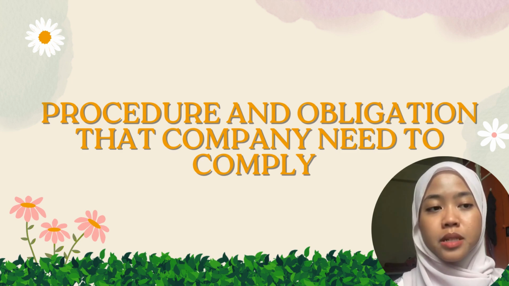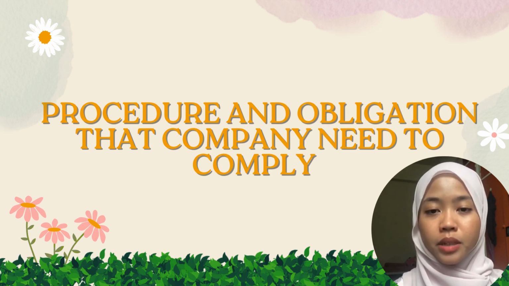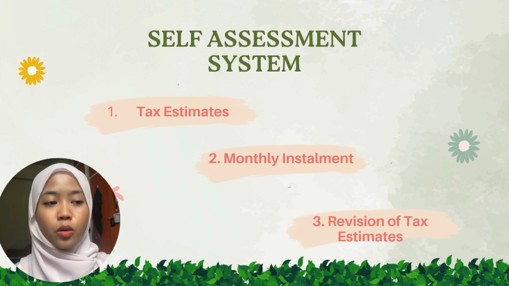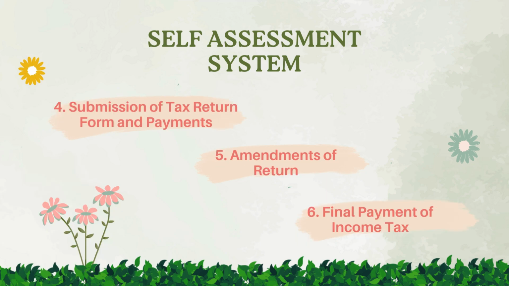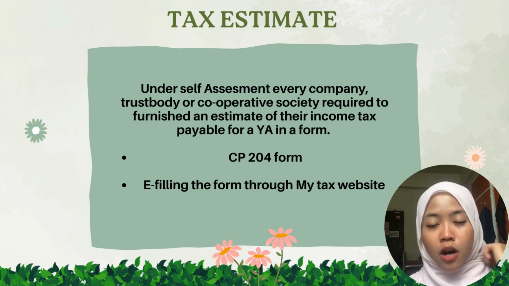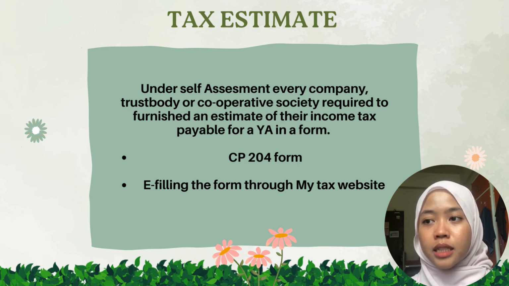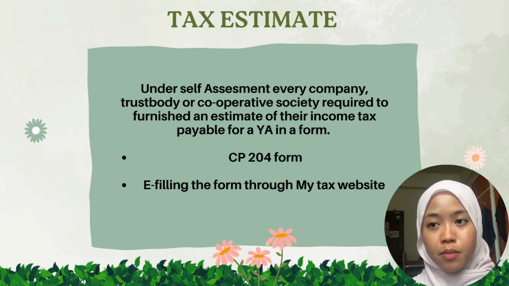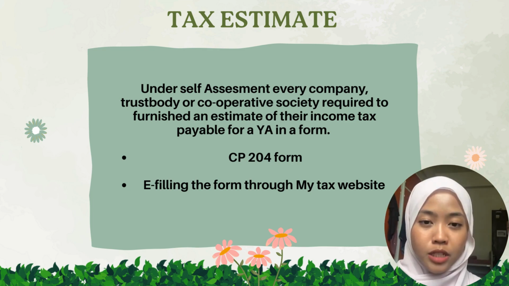So, our group represents the procedure and obligations that a company needs to comply with. For the self-assessment system, the first thing that a company needs to comply with is the tax estimate. Under self-assessment, every company, trust body or cooperative society is required to furnish an estimate of their income tax payable for the year of assessment in a form. The submission of the CP204 form must be done through the MyTax website.